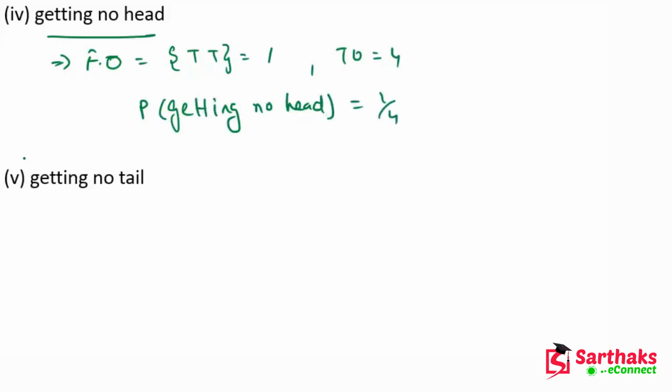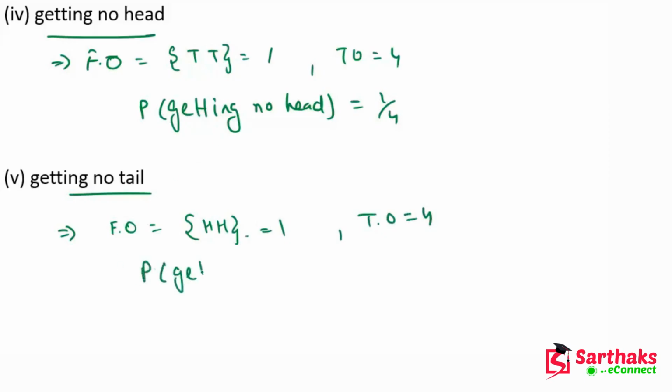Now getting no tail means if there is no tail, then there will be heads. Again the favorable outcome is 1 and total outcome is 4. So the probability of getting no tail will be 1 by 4.